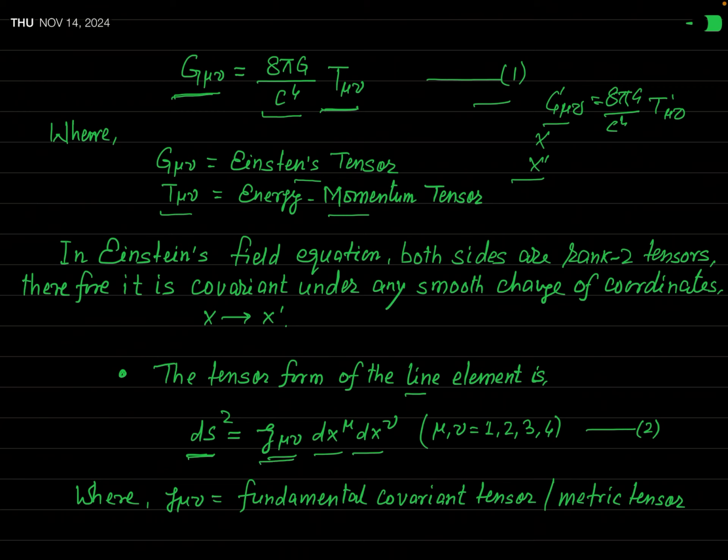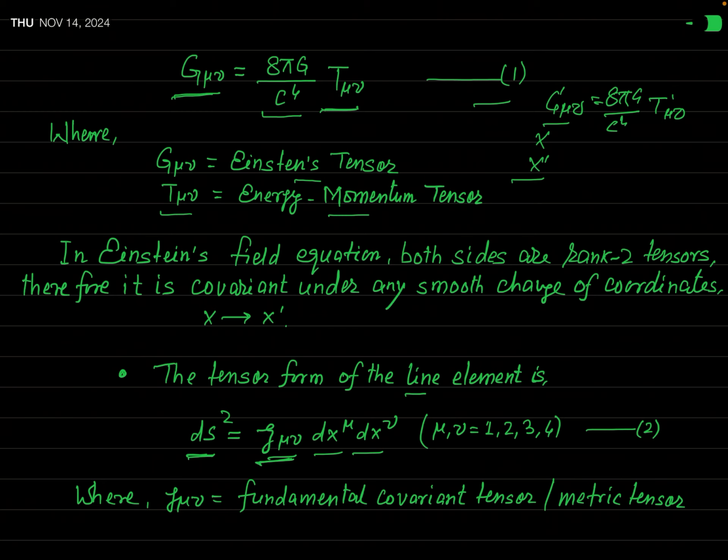Here, this g mu nu is what? This is called the metric tensor. This is in fact the fundamental covariant tensor of second rank. And due to the presence of this tensor quantity g mu nu, you can say that this is the tensor form of the line element.